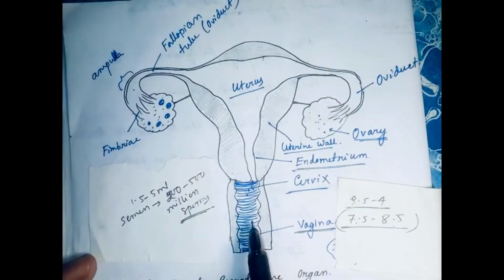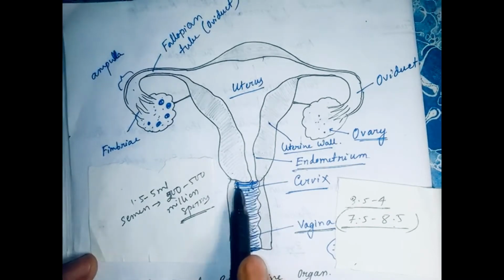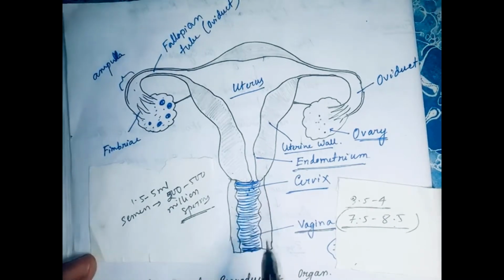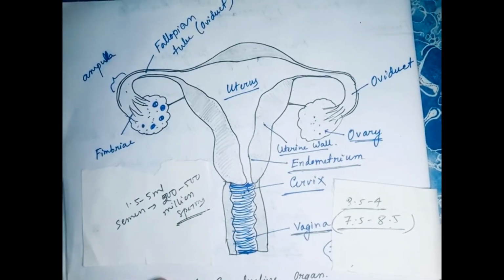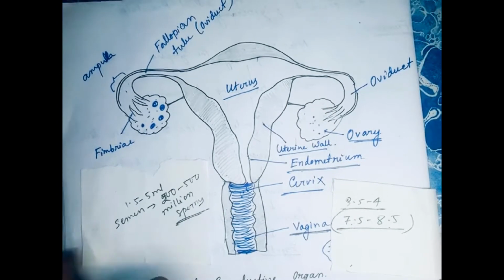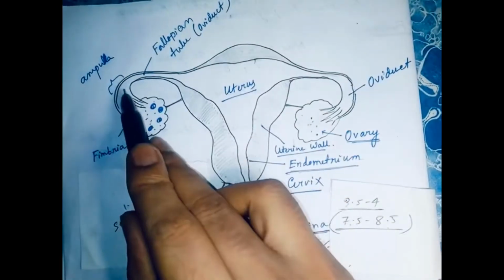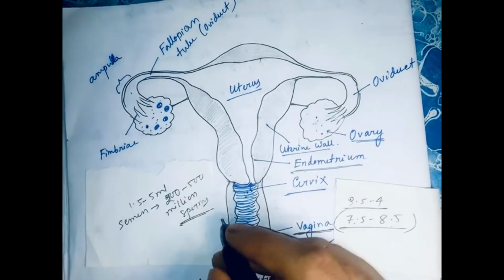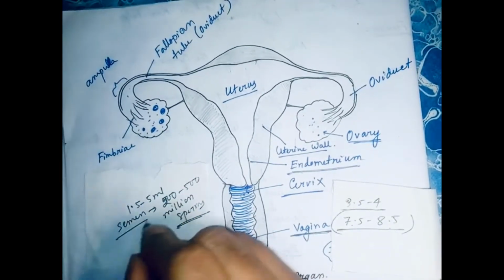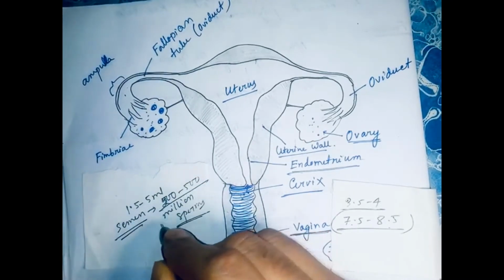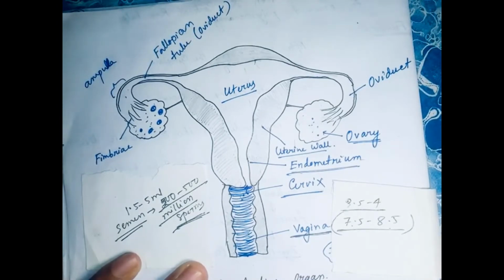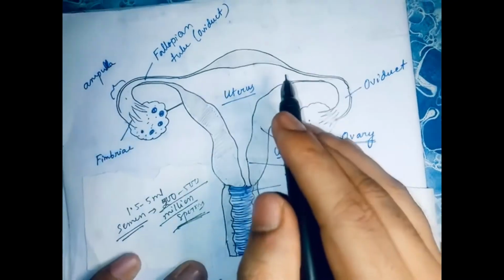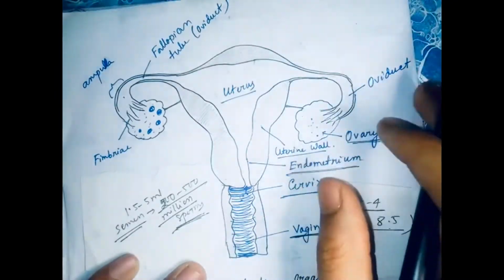This is the vagina. During coitus, sperm will be released in the posterior vaginal portion. After release, sperm will face some difficulties crossing the vagina, cervix, and uterine wall to reach the ampulla. 1.5 to 5 milliliters of semen contains 200 to 500 million sperm, but sperm will face difficulties and at least several thousand sperm will reach the ampulla, and the others will die or be destroyed by different processes.